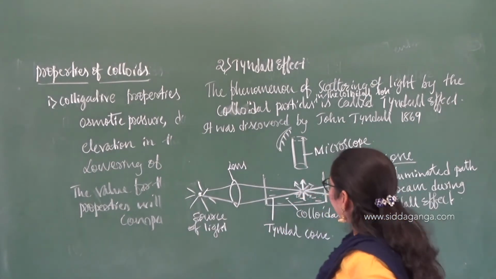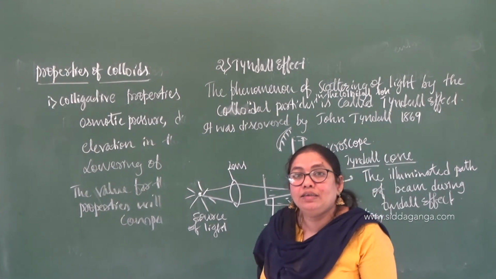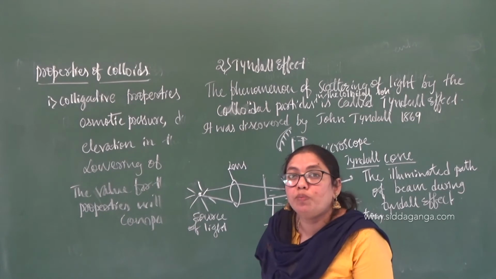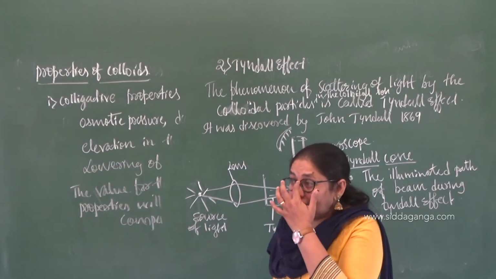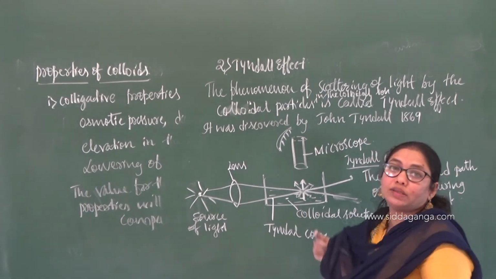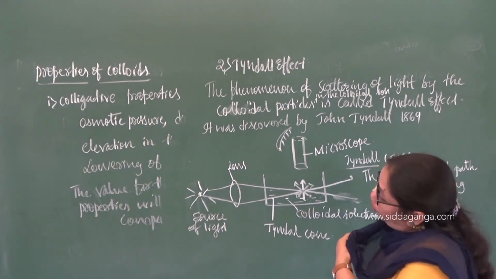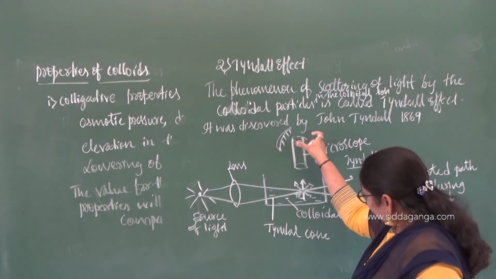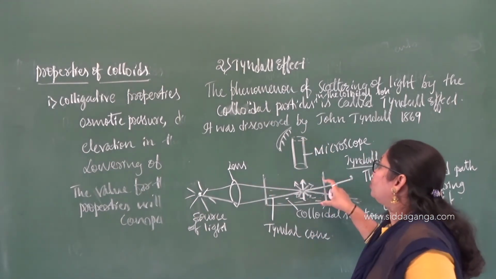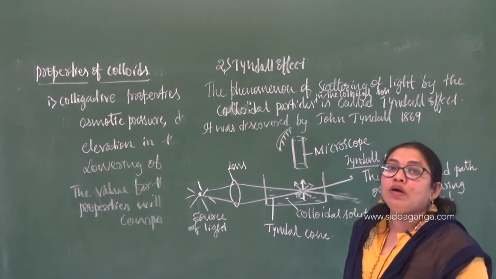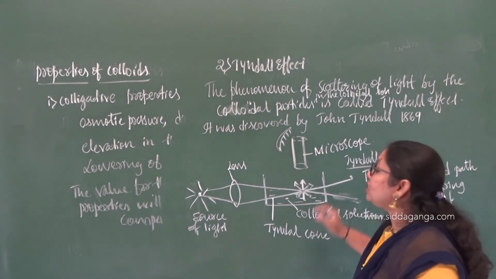But if you see like this, you are going to see a black region. So this can be observed only through the microscope, right? So that is the concept here. Along the light, there will be no color, you are not going to see the path of the light so perfectly, you are not going to see any cone. But if you view at a right angle to the light passing through the microscope, you can see an illuminated path of light, which we call a Tyndall cone.